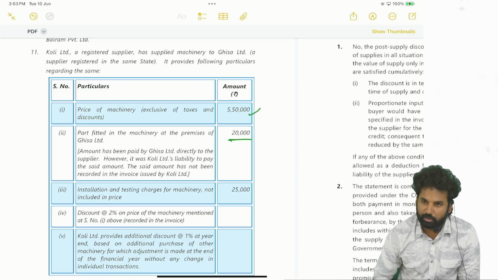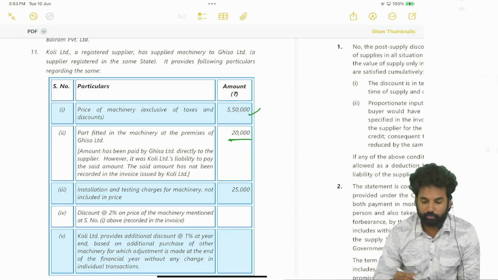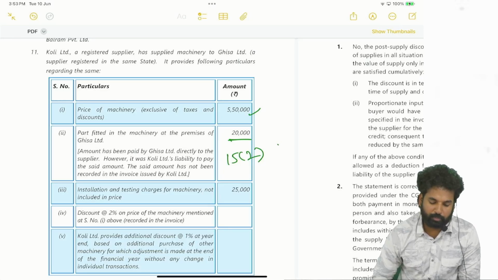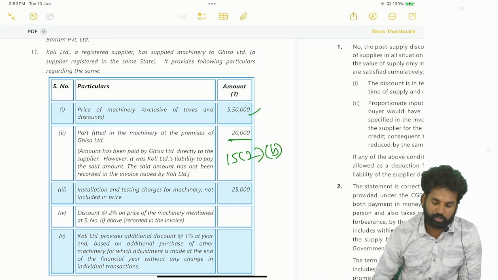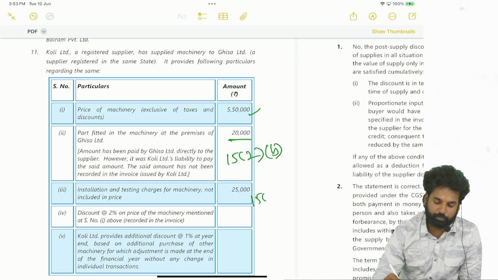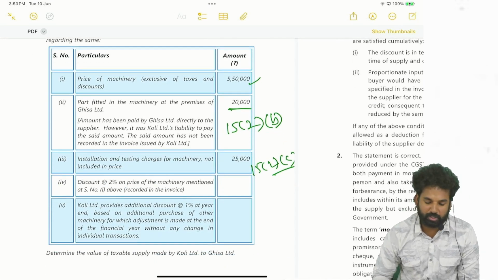Okay. Comes under 15(2)(b), (c). Amount has been paid by Giza Limited directly to the supplier. However, it was Kohli Limited's liability to pay the said amount. The said amount has not been recorded in the invoice issued by Kohli Limited. Then 15(2)(b). Installation and testing charges for machinery not included in the price. 15(2)(c).